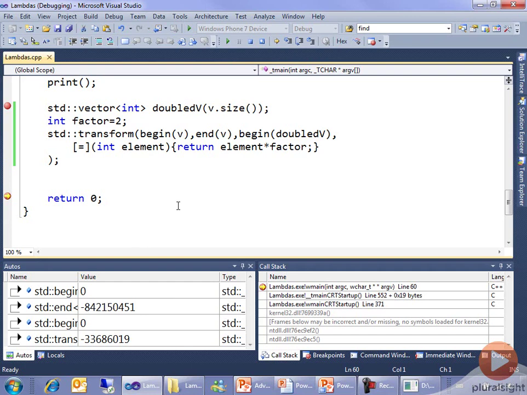In these early days of lambdas being part of the language, you may not find documentation with lambda examples. The standard algorithms have been around a really long time, and they were generally written by people who were fine with function pointers and function objects, and that's what the examples are. Over time, people are going to start to update them. Until they do, do not forget that the compiler is your friend. And in this particular case, the compiler can hold your hand and walk you through the steps of successfully writing the lambda that belongs as a predicate to this particular algorithm.